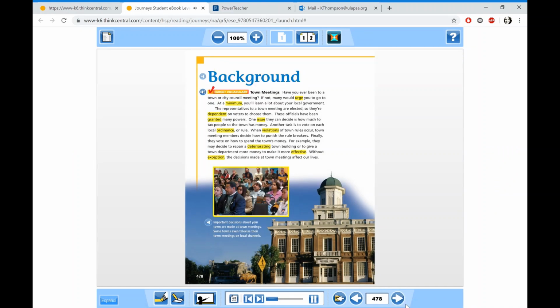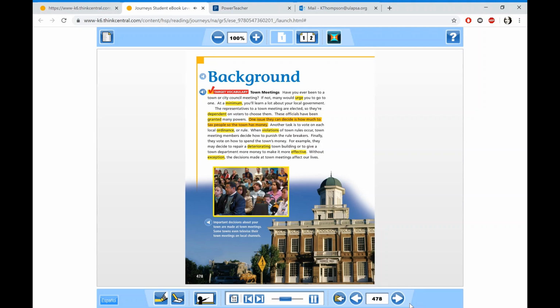Background. Target vocabulary. Town meetings. Have you ever been to a town or city council meeting? If not, many would urge you to go to one. At a minimum, you'll learn a lot about your local government. The representatives to a town meeting are elected, so they're dependent on voters to choose them. These officials have been granted many powers.